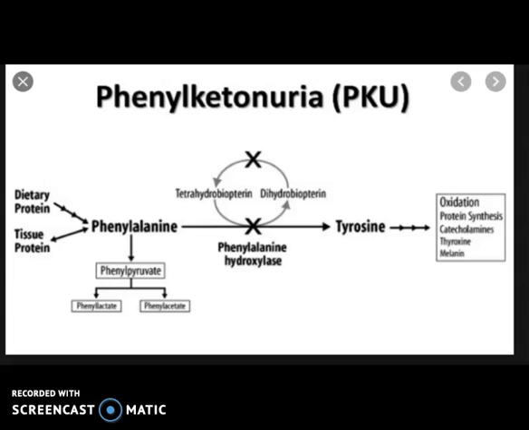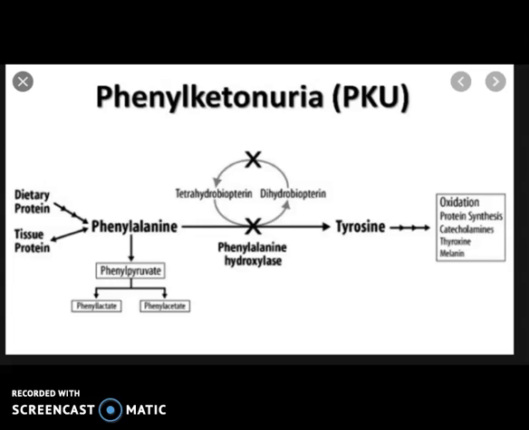Phenylketonuria. It is an inborn metabolic disorder caused due to the recessive autosomal genes. When recessive genes are present in homozygous condition, phenylalanine hydroxylase enzyme is not produced. This enzyme is essential for the conversion of amino acid phenylalanine into tyrosine.